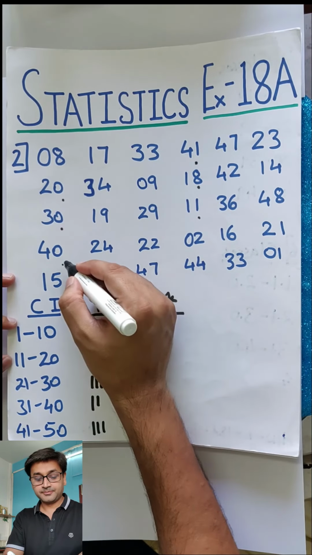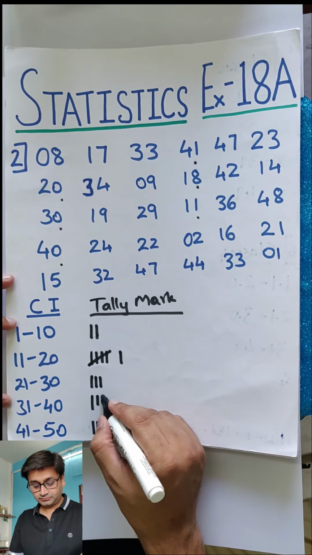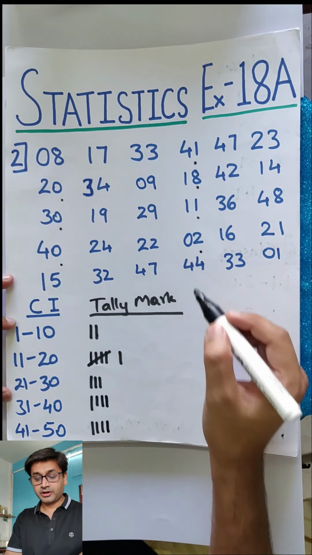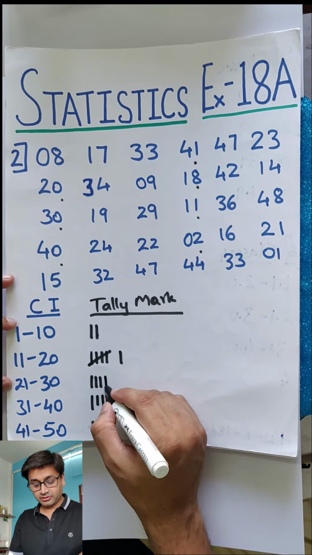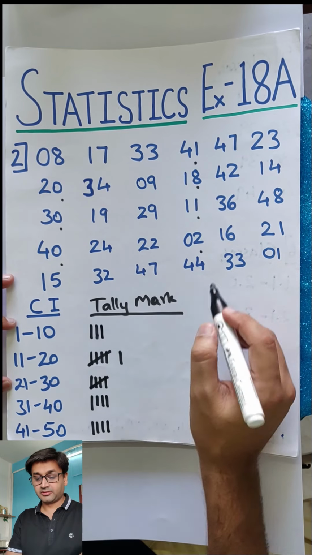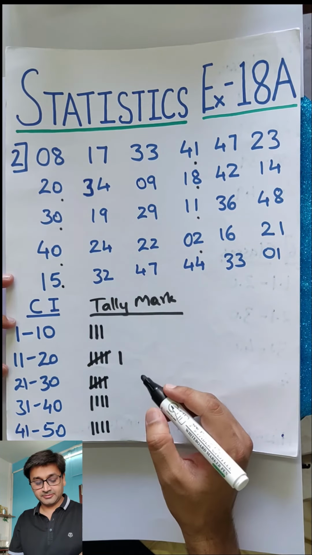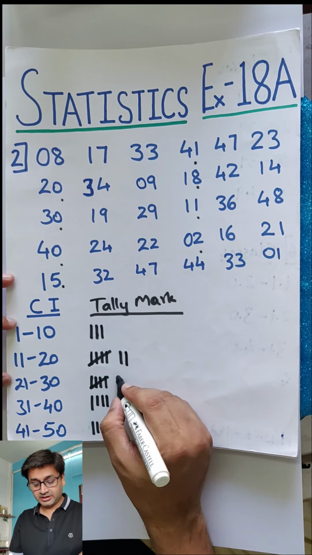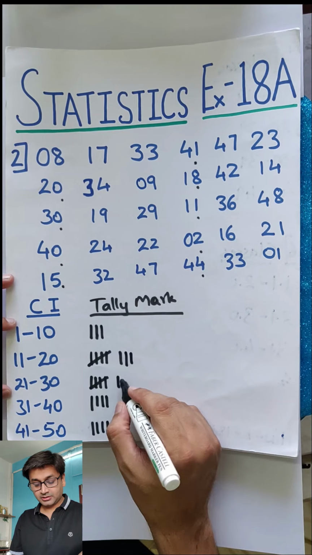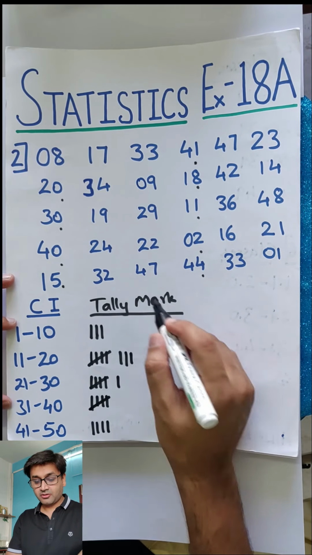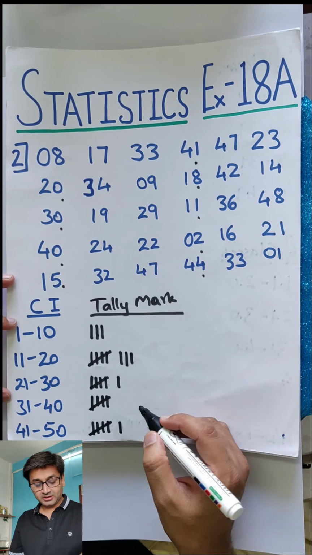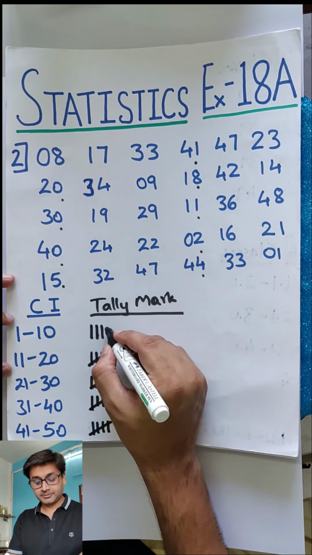36, 48, 40 back over here. 24, 22 also will lie here, so a bunch of 5 and 2 will come right over here. 16, 21, 15. 32, 47, 44: 32, a bunch of 5. 47, 44, again a bunch of 5 and 1 more. 33 and 1.